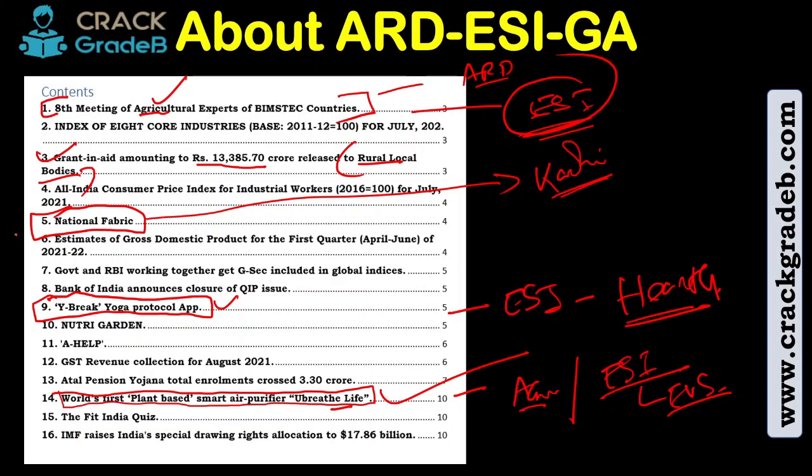Rural local bodies means this is related completely to ARD, rural management. In ESI and in ARD, NABARD has specifically been mentioned in the bracket with respect to rural India, right? So this piece of information becomes important in both subjects, ARD and ESI.